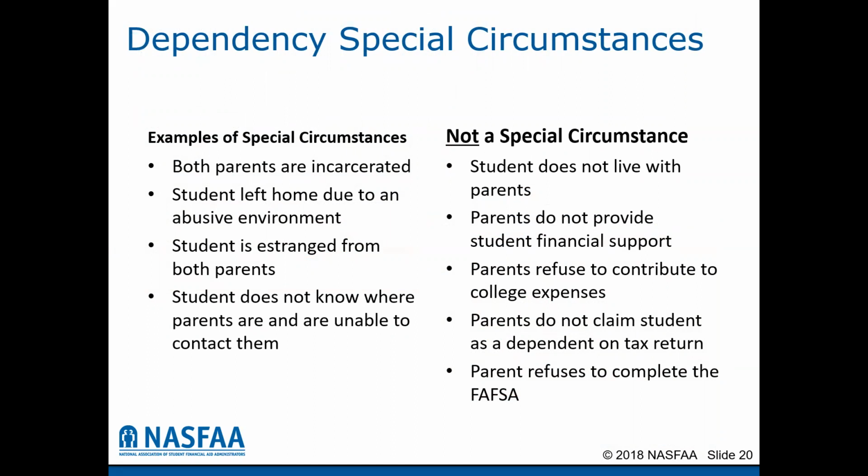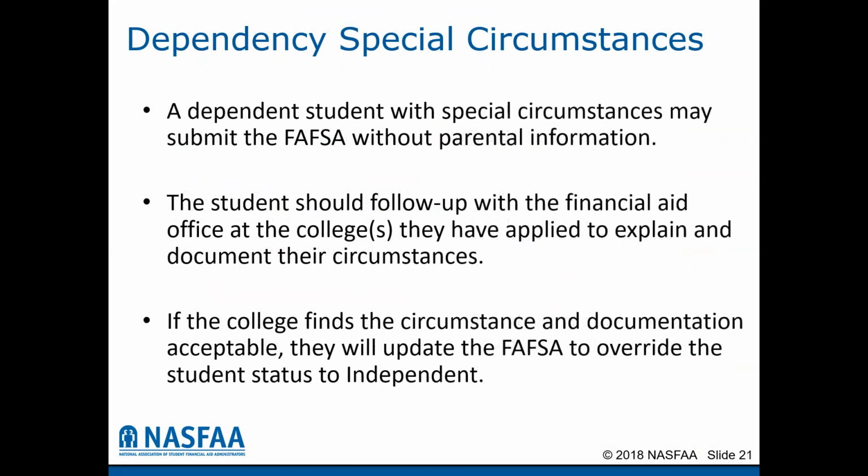Examples of those special circumstances would include both parents being incarcerated, a student who left home due to an abusive environment, students who are estranged from their parents, or the student does not know where their parents are and is unable to contact them. A student with these special circumstances, as I mentioned, may submit the FAFSA without parents' information, and they will work with the colleges to determine if their circumstances, once documented, make them independent. And if the college finds the circumstances are acceptable, they will update the FAFSA to override the status.